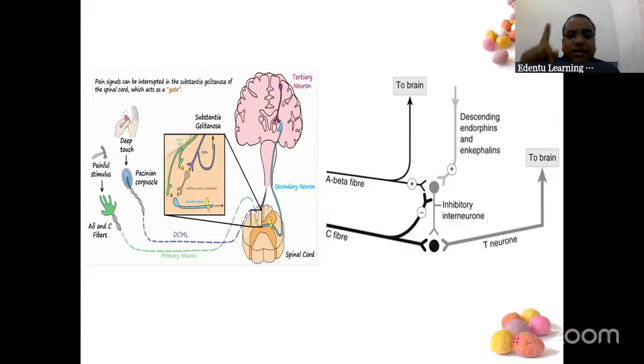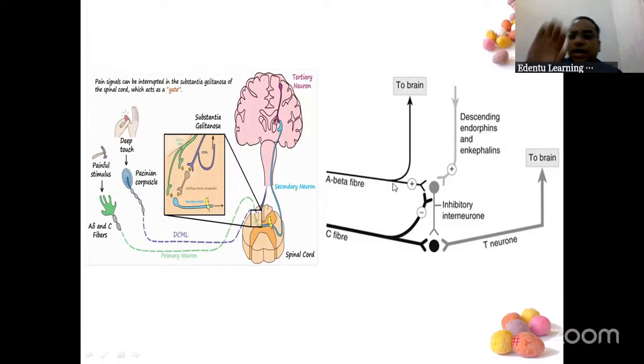Please understand the major logic here. Major logic, please see here. You have got A beta fibers. A beta fibers carry rubbing, pressure, temperature. So this A beta fiber comes here and it has two arms. You can see here, one arm going like this, another arm going up.